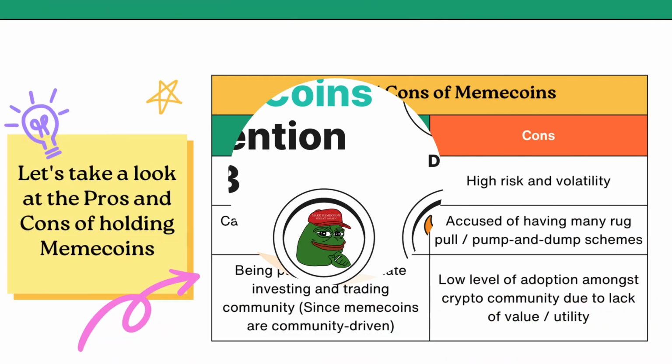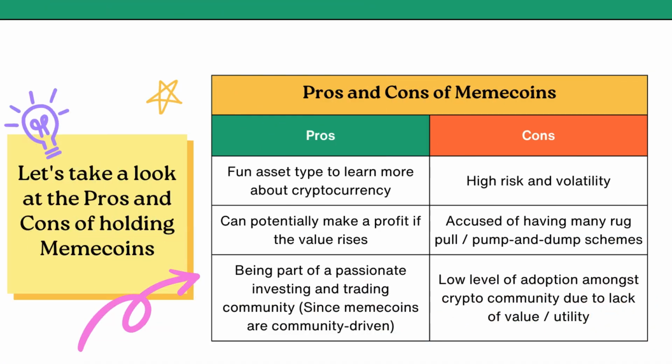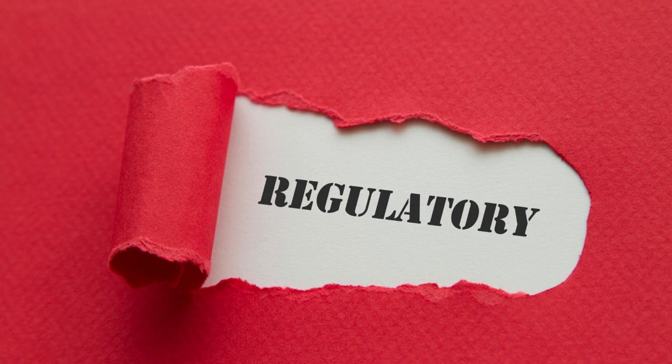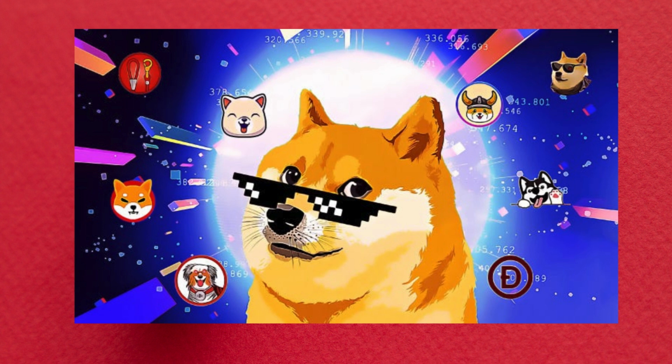5. Risks and volatility. Meme coins are known for their high volatility. Prices can experience rapid and unpredictable fluctuations based on social media trends, celebrity endorsements, or other external factors. 6. Lack of regulation. The meme coin space is often less regulated compared to more established cryptocurrencies. This lack of regulation can attract both opportunistic investors and potential scams.